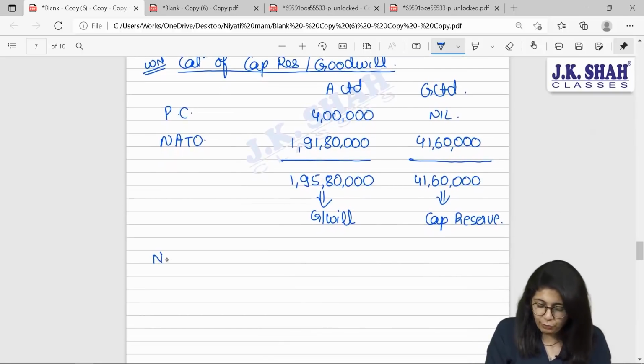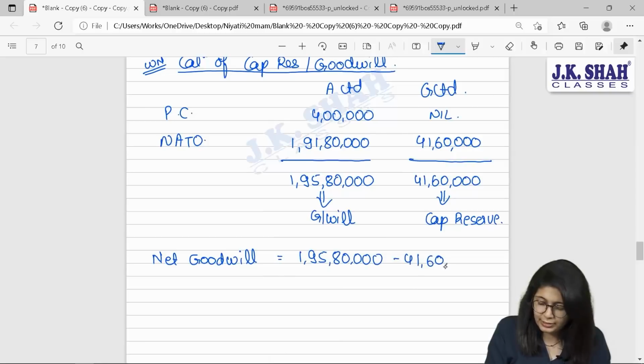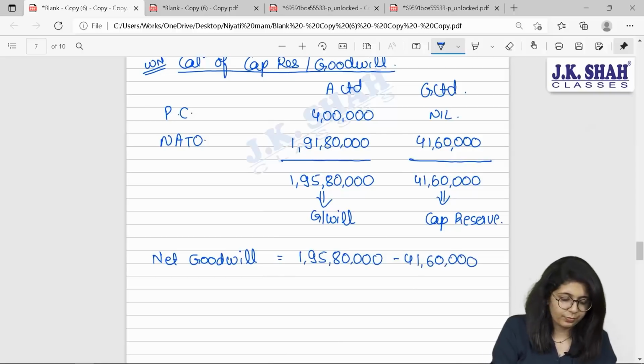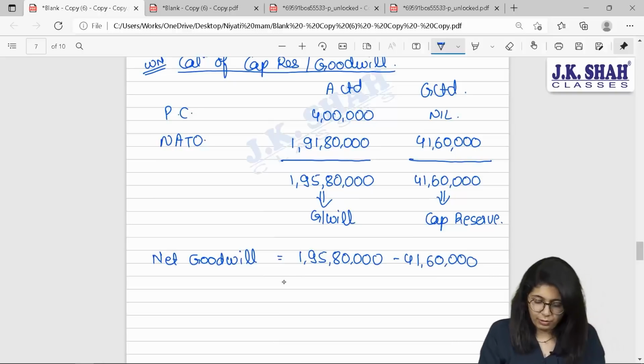So I want to calculate what is my net goodwill or net capital reserve. In my case it will be net goodwill as it is more. 1 crore 95 lakh 80,000 minus 41 lakh 60,000 will give you 1 crore 54 lakh 20,000 worth of goodwill.